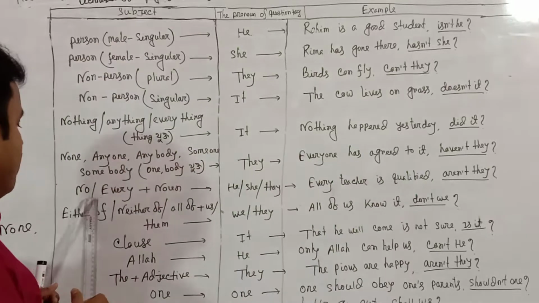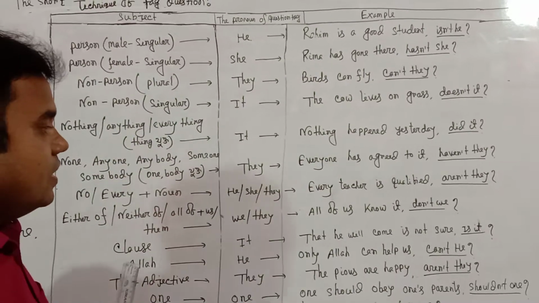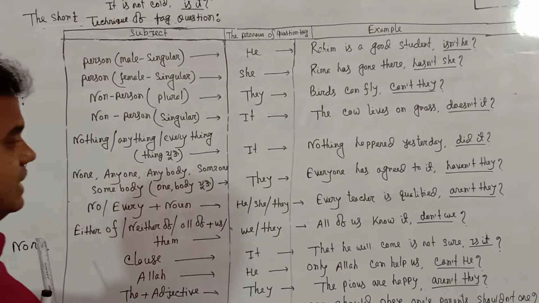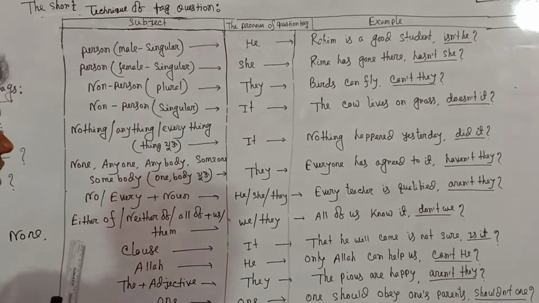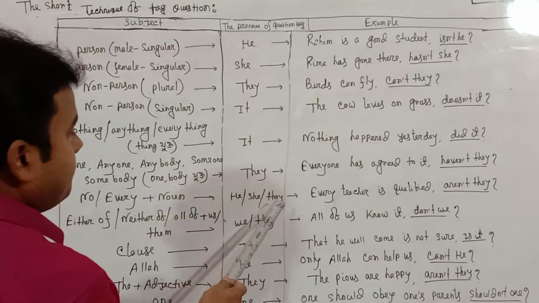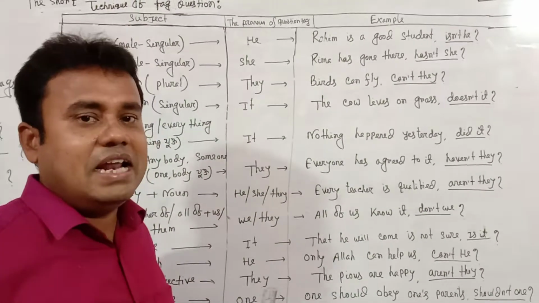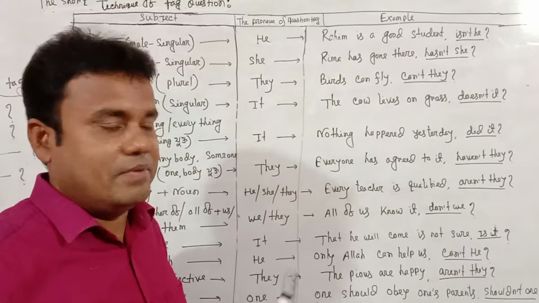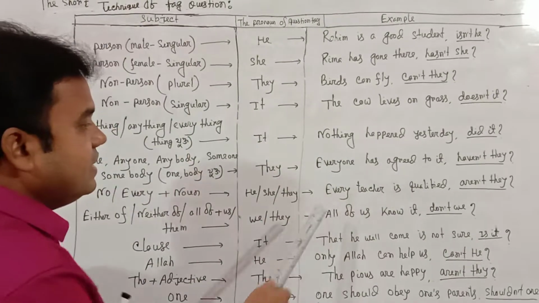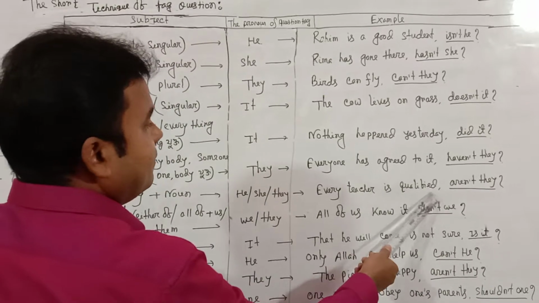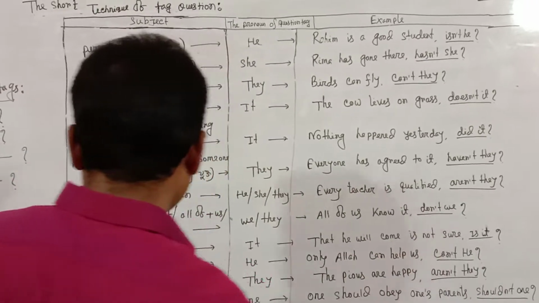Because it is every plus noun, it is confusing whether male or female, so the pronoun is they.